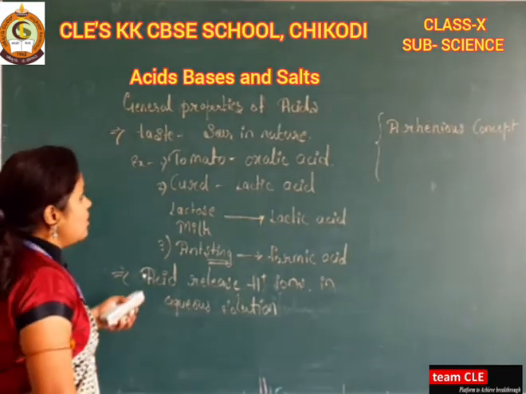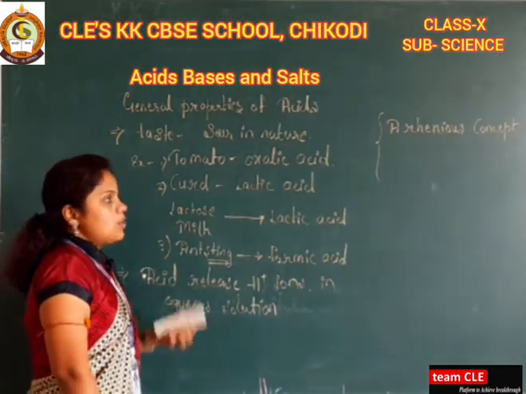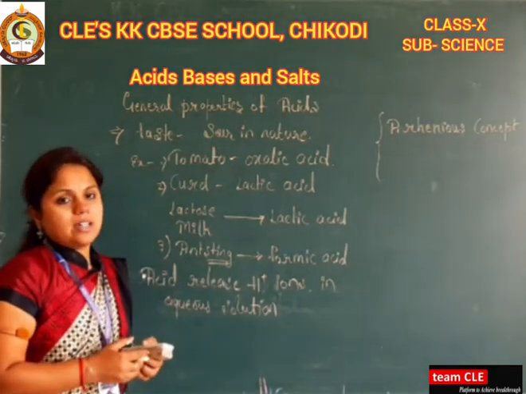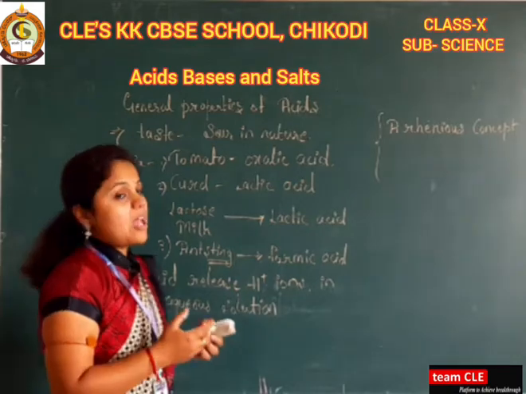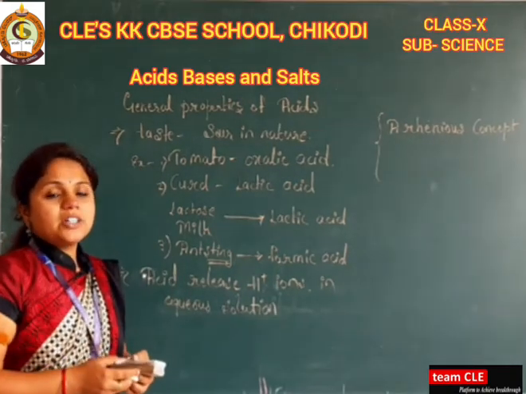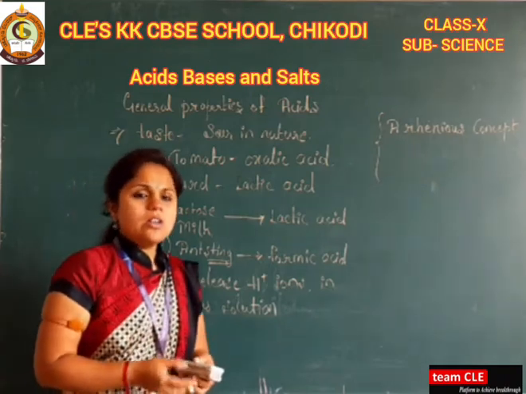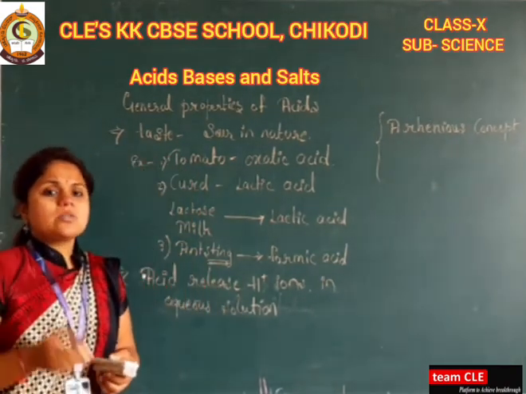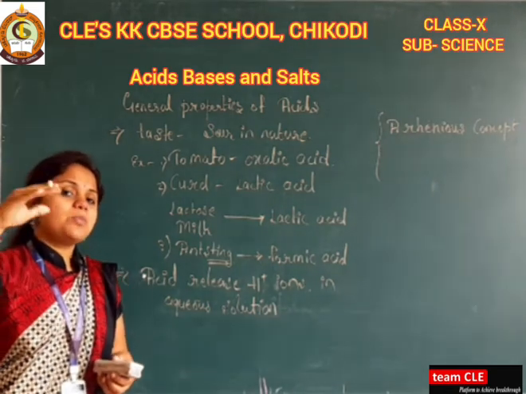So who is Arrhenius? Arrhenius is a very famous scientist, a famous chemist who has given a theory related to acid base. Many theories are there related to acid base, which you will learn in the PUC.